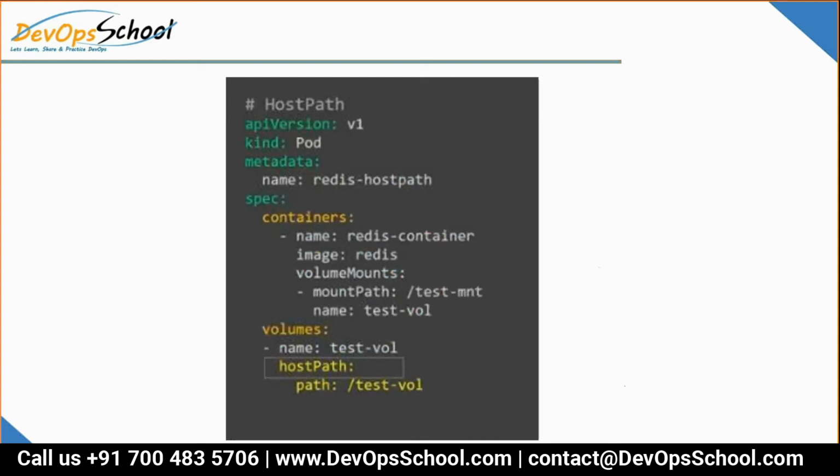Now here, what we have is a hostPath. What is a hostPath? Guys, this is actually a plugin. We call this a volume plugin. What is the role and job of the volume plugin?